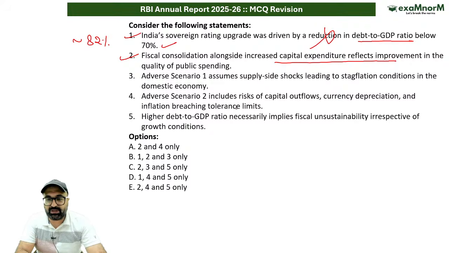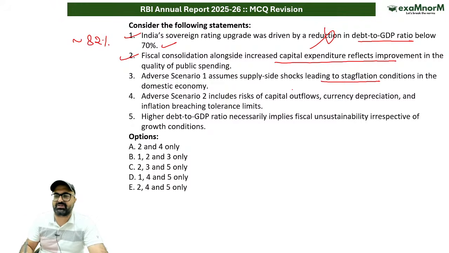The next point is: scenario one assumes supply shocks leading to stagflation conditions in the domestic economy. No, this is misinterpretation. Scenario one says gradual slowdown. There will be a gradual slowdown and moderate inflation, not adverse. Adverse scenario two includes risk of capital outflow, currency depreciation, and inflation breaching. That is correct. और आज की डेट में वो हो भी रहा है.